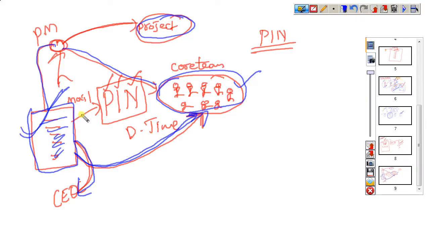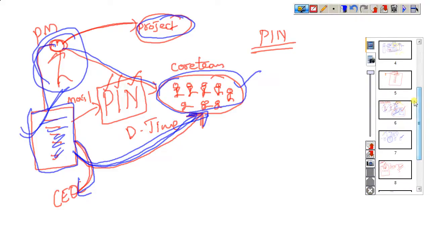Okay, coming to the point here, the project manager gives one point: we can start our project on such and such date and such and such time, our actual process. What is that actual process? That we will start a discussion here. Okay, so once again, I'll repeat what we are discussing.